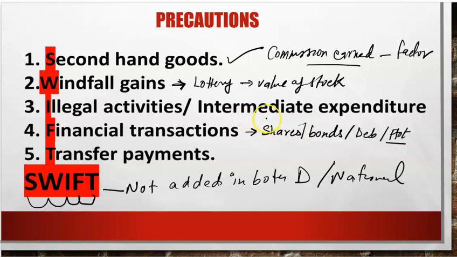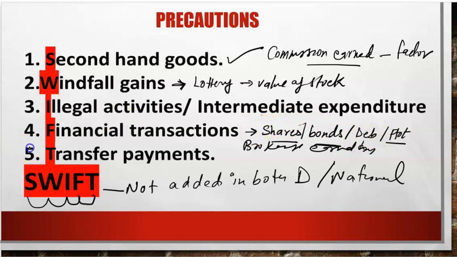But again, any broker who helps you sell these shares or bonds, so the brokerage earned by a broker, say Angel Broking, sharekhan.com, they are brokers. They earn commission, 2% commission on a deal, on selling of a share. Yes, it is added because it's a factor income.